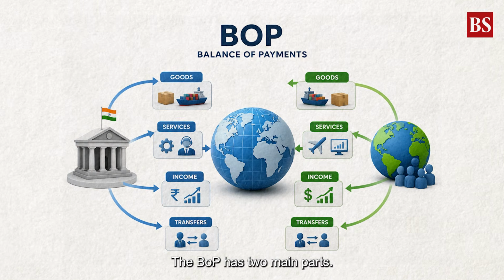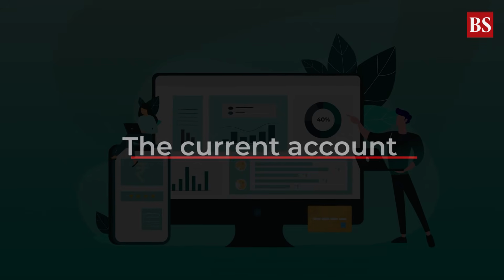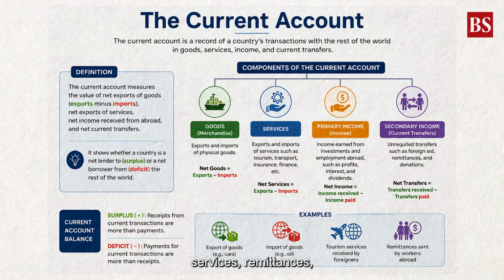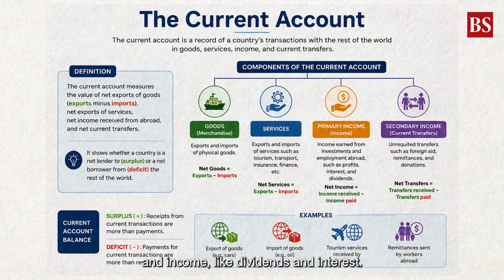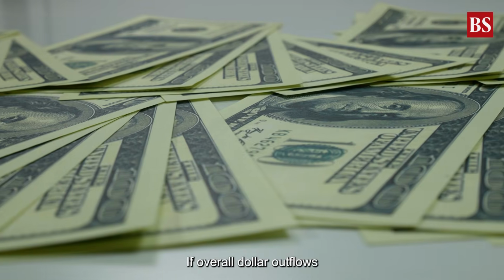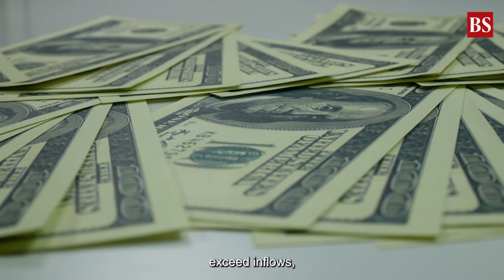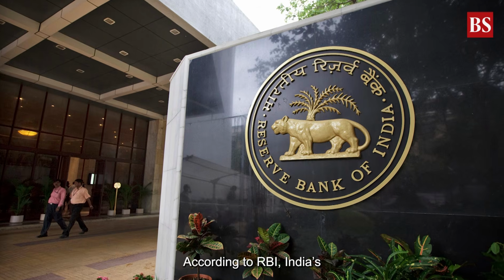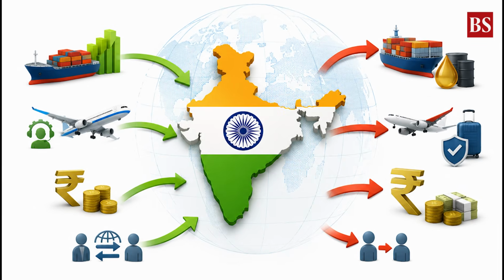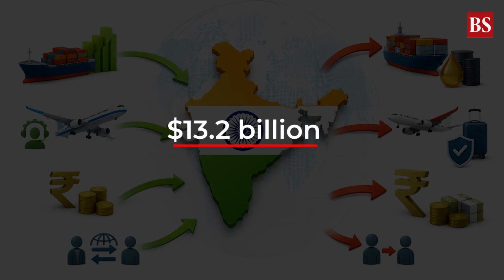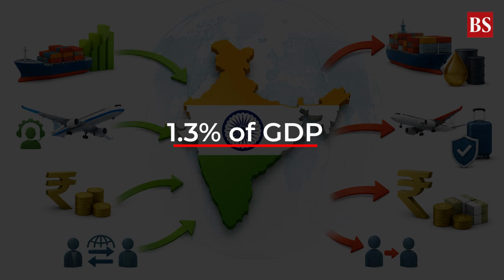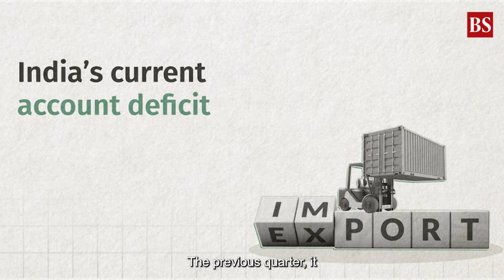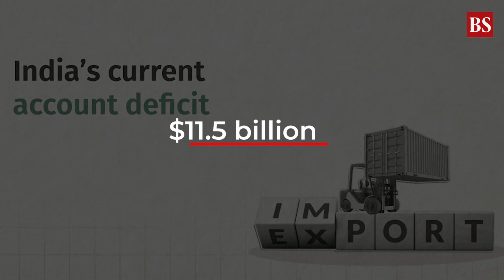The BOP has two main parts. The first is the current account. This tracks regular transactions such as goods, services, remittances, and income like dividends and interest. If overall dollar outflows exceed inflows, India runs a current account deficit. According to RBI, India's current account deficit stood at $13.2 billion or 1.3% of GDP in the October to December quarter of FY26. The previous quarter, it was $11.5 billion.